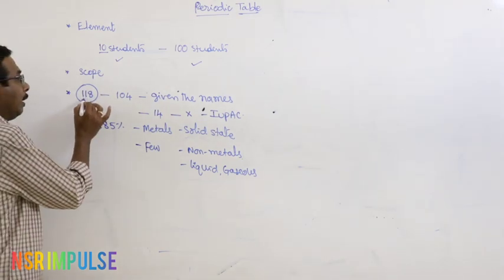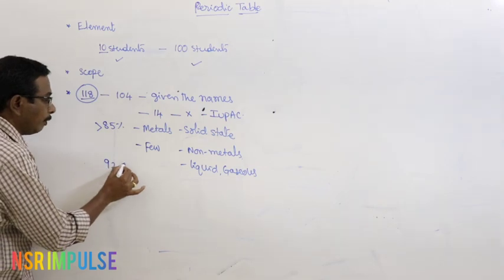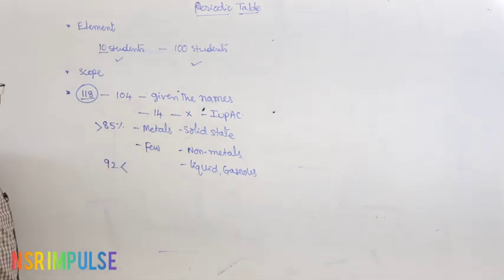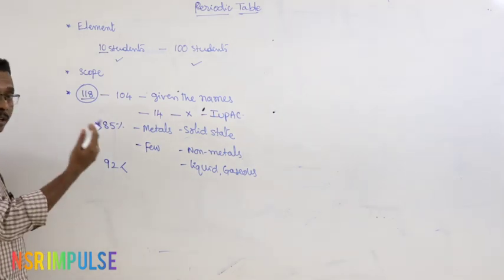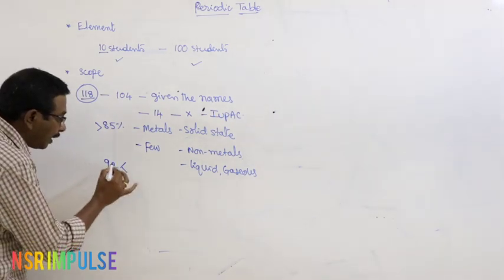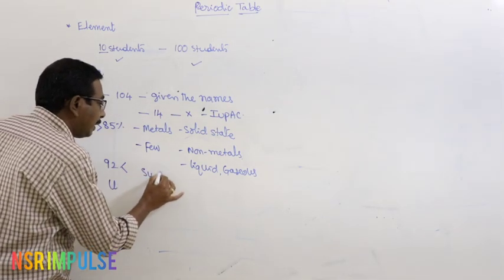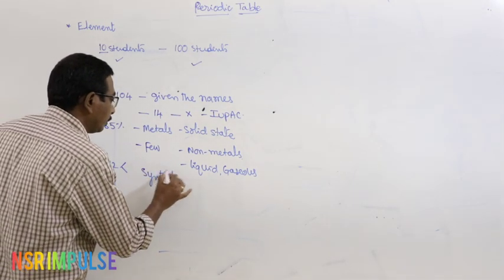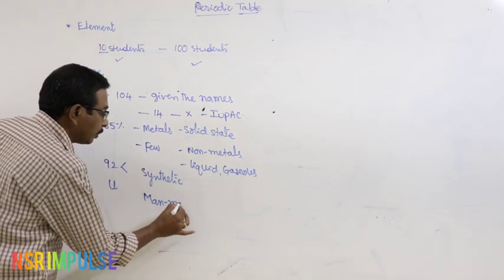And the elements beyond atomic number 92, meaning the elements which appear after uranium, are synthetic elements. They are also known as man-made elements.